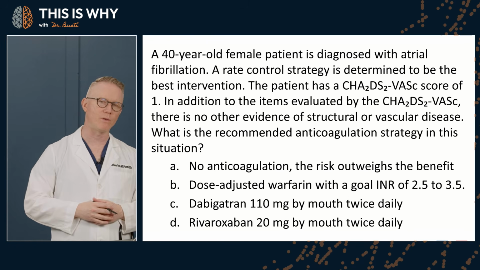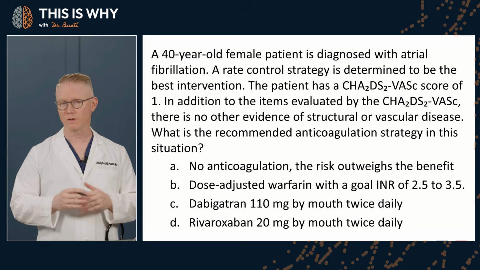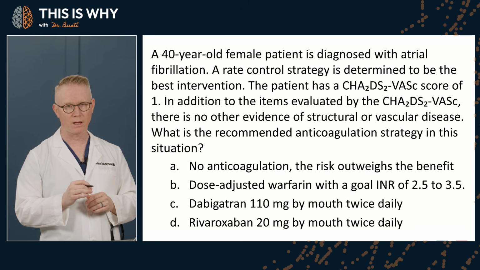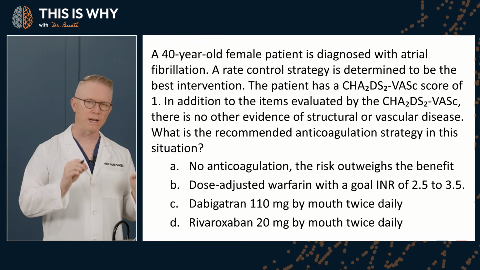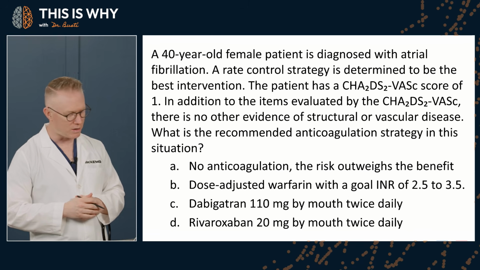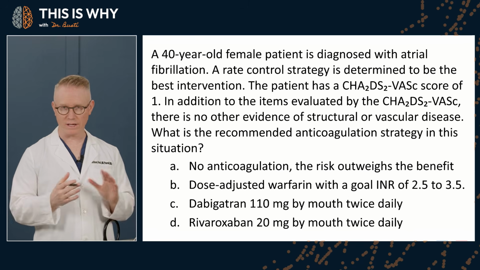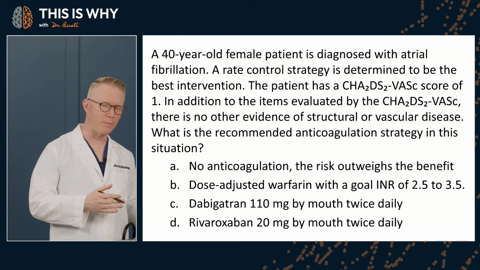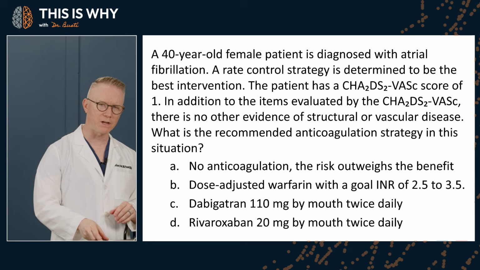Lastly, option D, rivaroxaban, okay, 20 milligrams twice a day by mouth. The appropriate dose of rivaroxaban for stroke prevention in patients with the original indication, non-valvular atrial fibrillation, is 20 milligrams daily in the evening with a meal, okay? So therefore, all of these answers represent incorrect therapy, and more importantly, therapy that is not indicated in a low-risk patient. Now, this core teaching point is that the CHA₂DS₂-VASc score is used to determine whether anticoagulation is appropriate in patients with atrial fibrillation, okay?